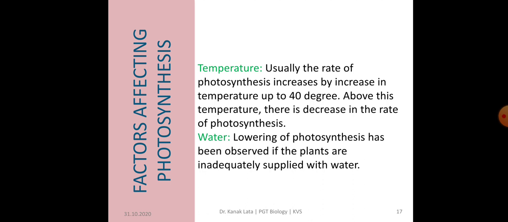So lowering of photosynthesis has been observed if the plants are inadequately supplied with water. Leaves of the plants may wilt during water stress, which reduces the surface area of the leaves and thereby reduces the rate of photosynthesis also.